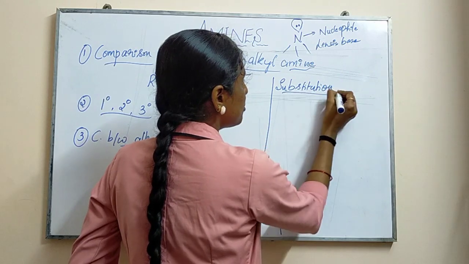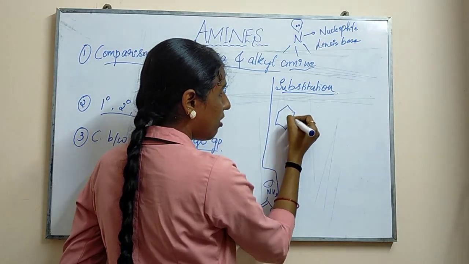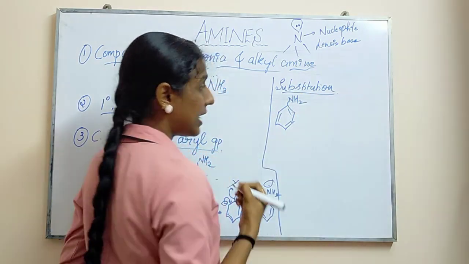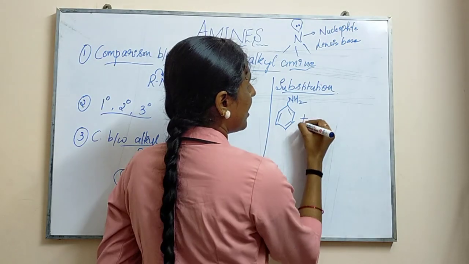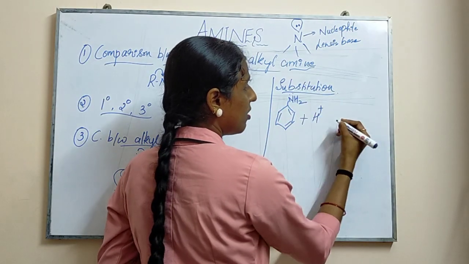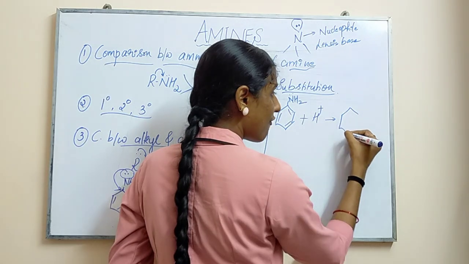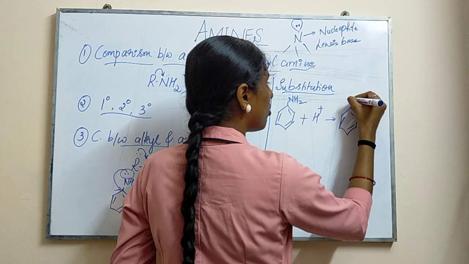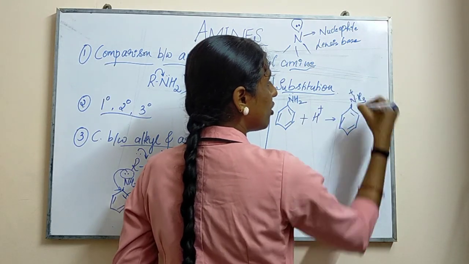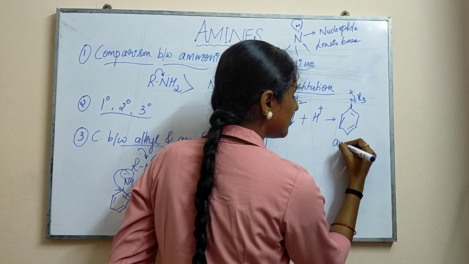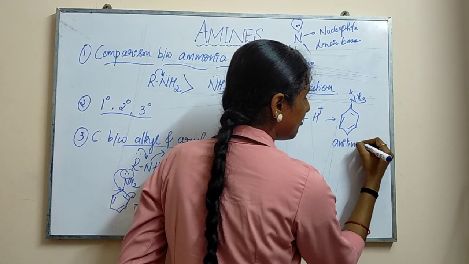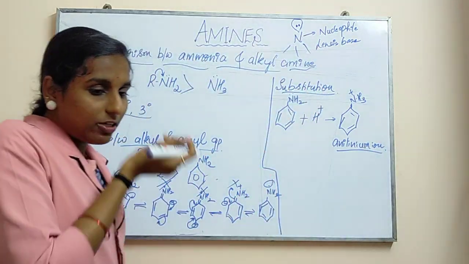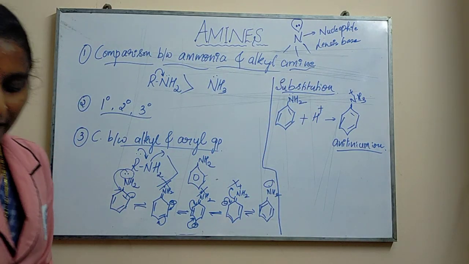When the substitution takes place, majorly the aryl amine takes a proton, so that first the formation of an ion will be done. That ion formation is what we call the anilinium ion. So anilinium ion formation will be done. Later, you are going to substitute with any of the groups.